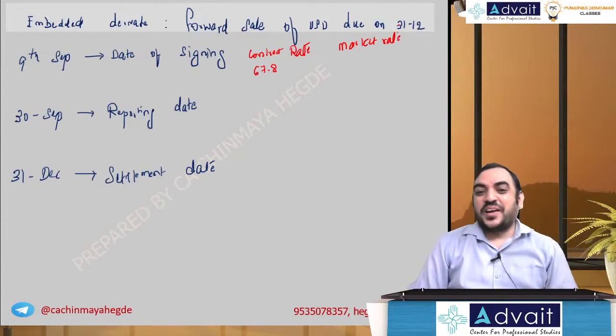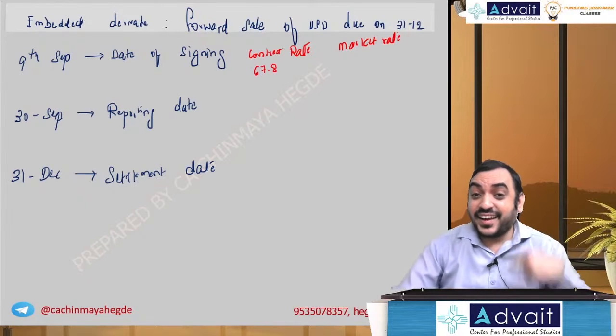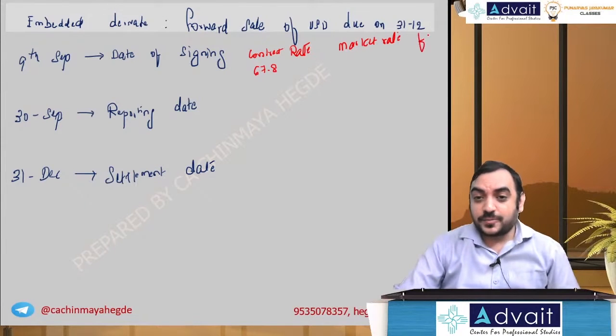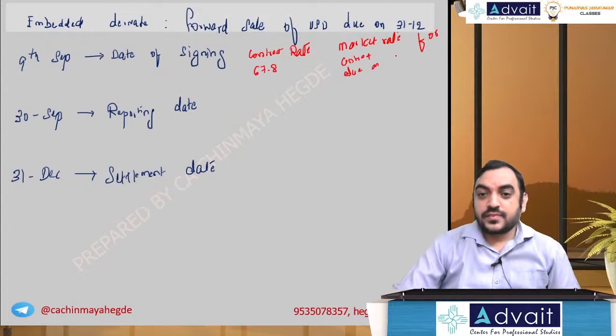Don't take the spot rate, my dear friend. The market rate for contracts due on 31st December is 67.8 itself.